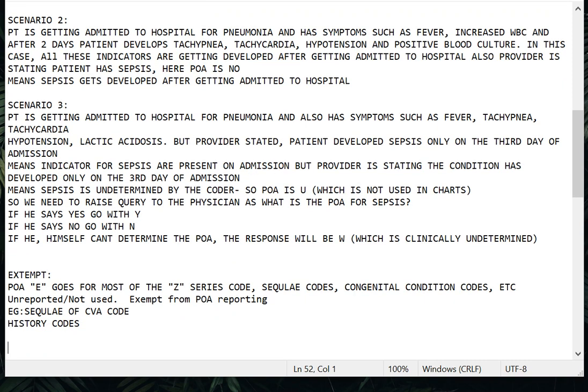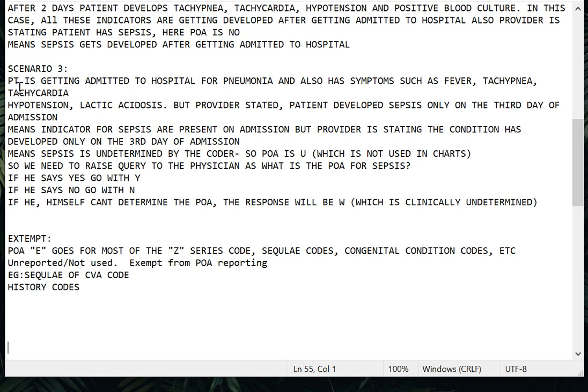I'll be reading the question, so listen carefully. The patient is getting admitted to the hospital for pneumonia. The patient also has symptoms such as fever, tachypnea, tachycardia, hypotension, and lactic acidosis. All the symptoms very much relevant to sepsis are present during admission, and pneumonia is also present during admission. So seeing the first line, we come to a conclusion that while coming to the hospital itself, this patient has pneumonia. If the provider is going to say sepsis, let me give POA as yes, because the indicators for sepsis are present at the time of admission itself.